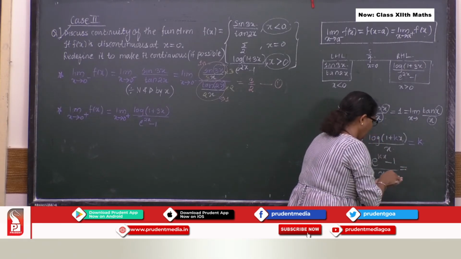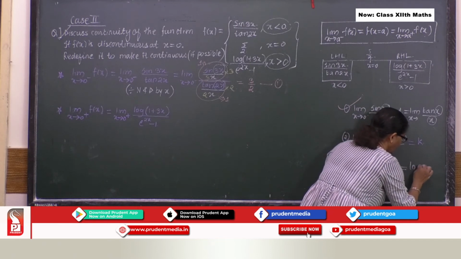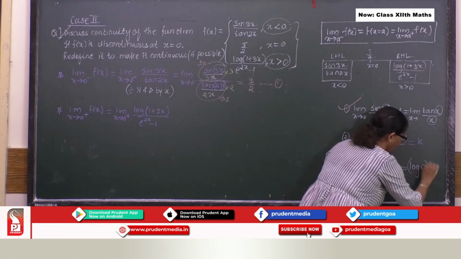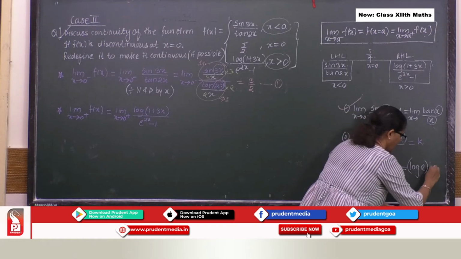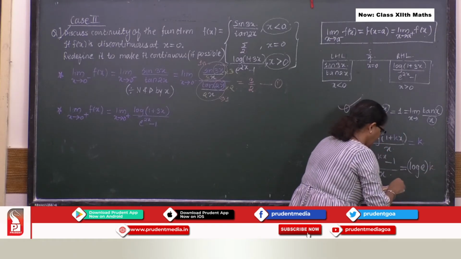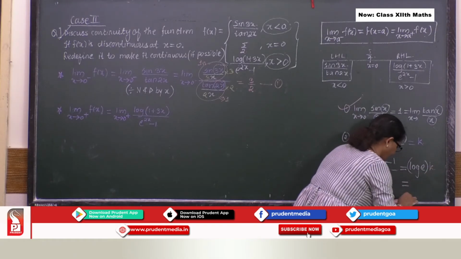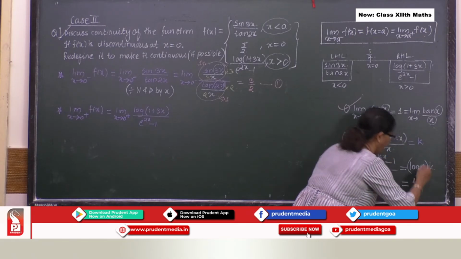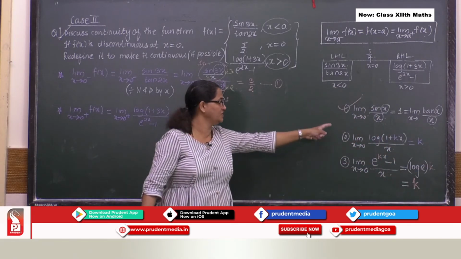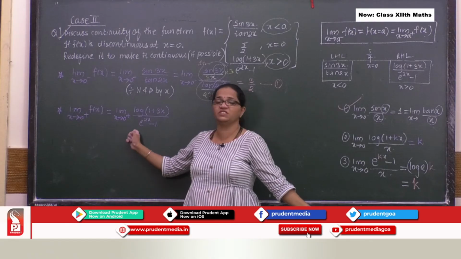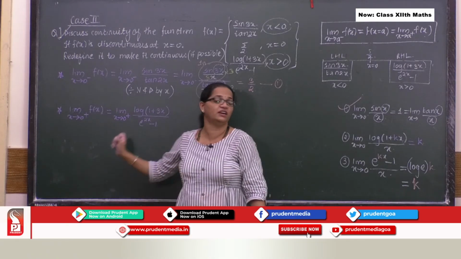So basically what we get is log e into k, and what is log e? That's 1. So the value over here will be k. Perfect. So these two formulas we will be using effectively over here.